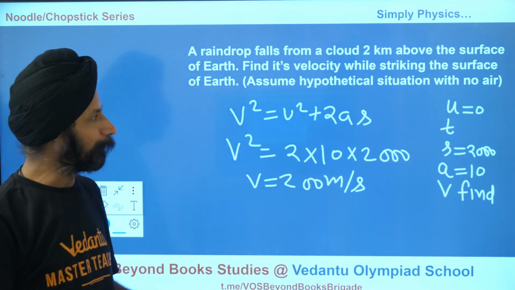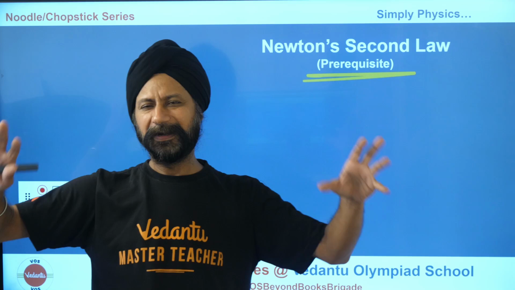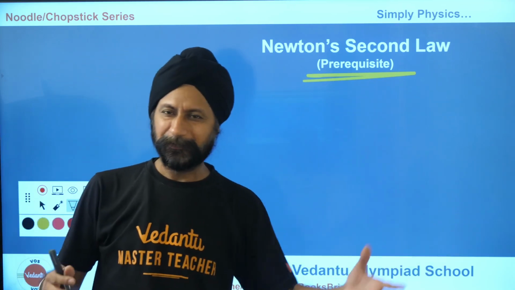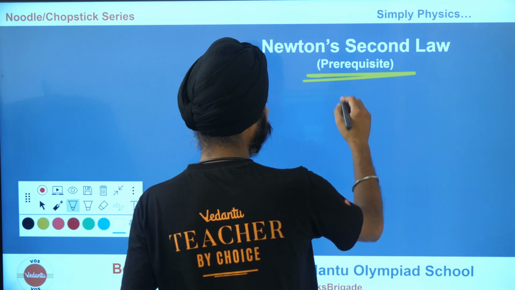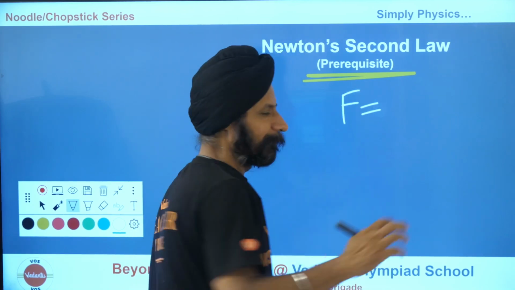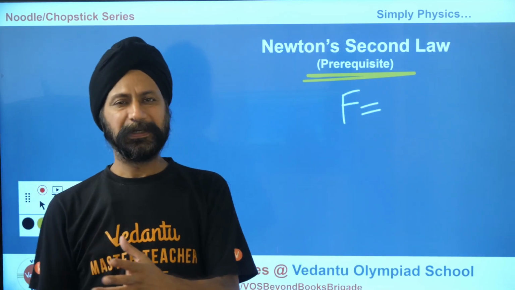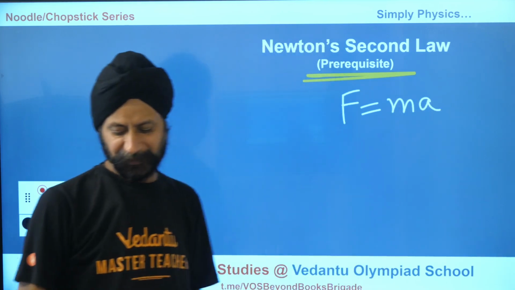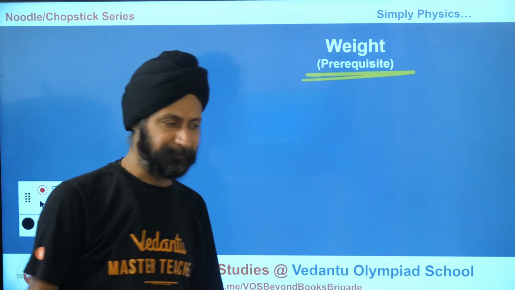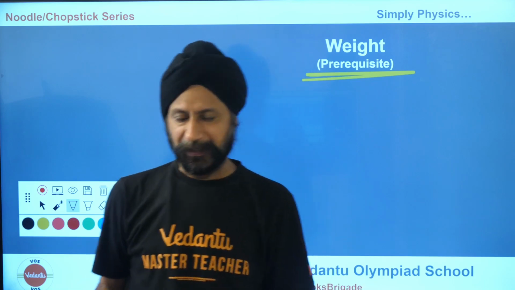So let's continue. But before I start explaining anything, I'm obviously going to cover the prerequisites. The first one is Newton's second law. The force applied is equal to the rate of change of momentum. But if the mass is constant, you can say F equals ma. That's a very useful equation. Now weight. What is weight?